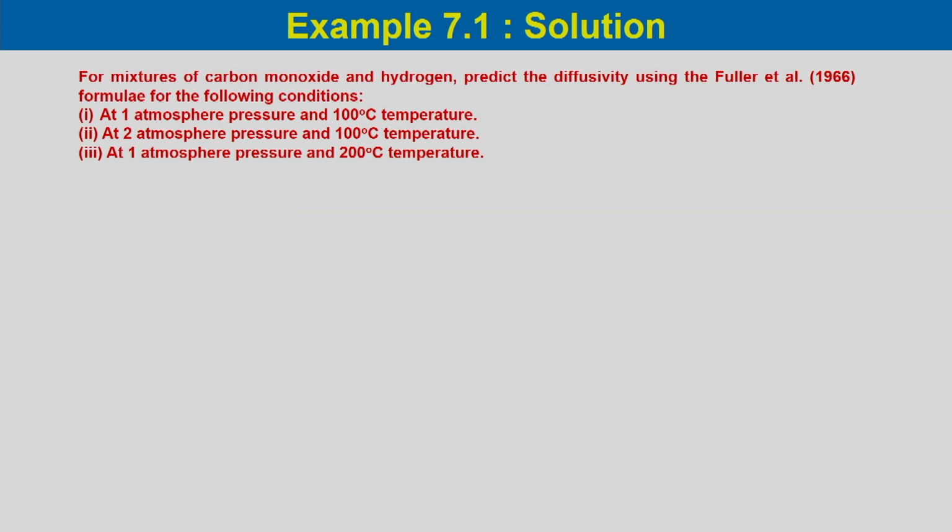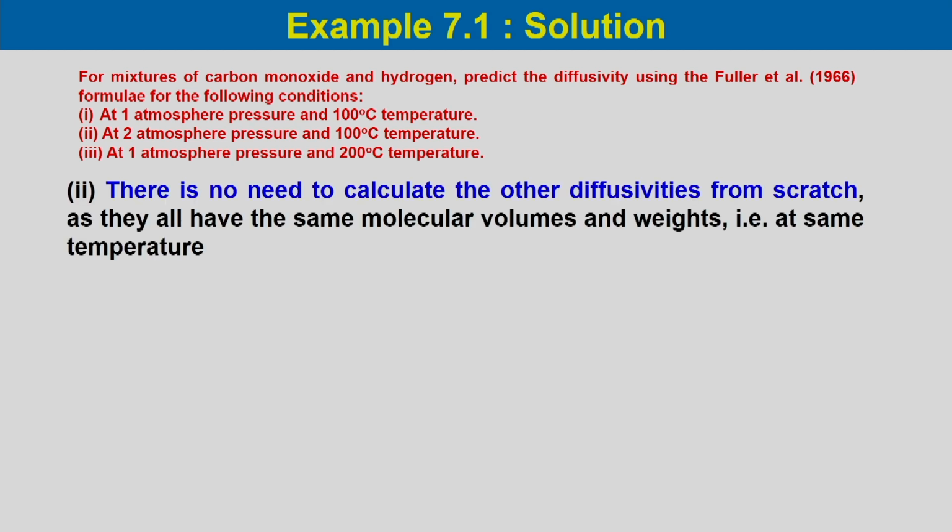Now, for the second problem, when we change the pressure from 1 atmosphere to 2 atmosphere, keeping the temperature constant at 100 degree centigrade, we need not calculate from scratch. If we know the relation between the diffusivity and the pressure, we can use the data at 1 atmosphere pressure and 100 degree centigrade.